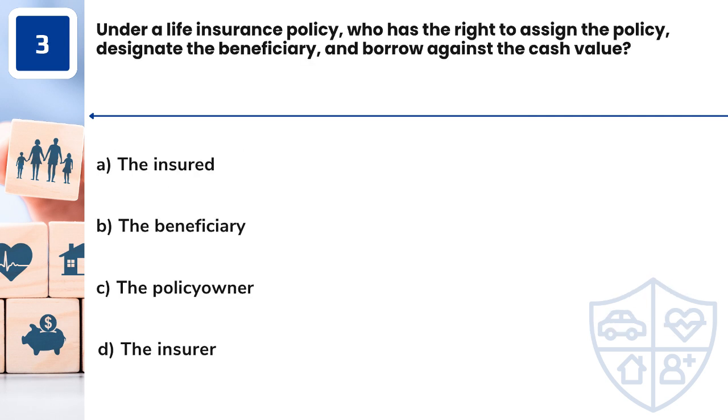Question 3. Under a life insurance policy, who has the right to assign the policy, designate the beneficiary, and borrow against the cash value? A. The insured. B. The beneficiary. C. The policy owner. D. The insurer.